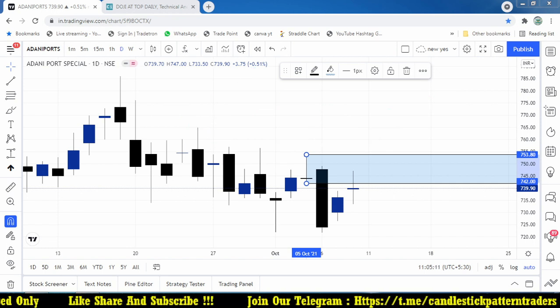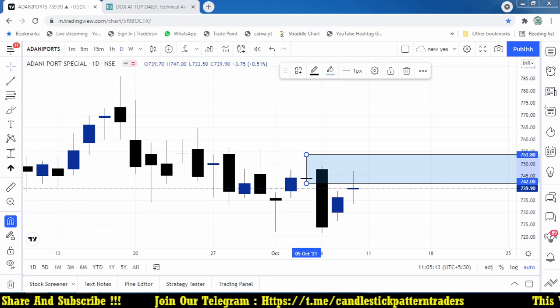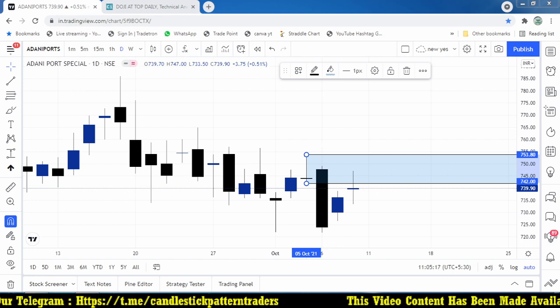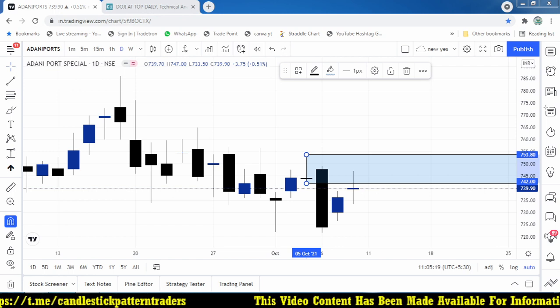So make use of this scanner, which will help you in your trading, intraday or positional, but mainly we are focused on positional kind of trades. I'm not focusing on any intraday kind of opportunity.